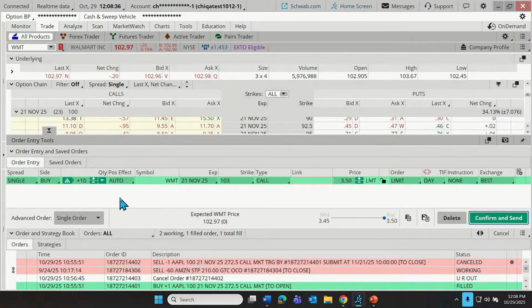So this platform is very much designed for speed of execution for our traders who might be very sensitive about entering orders quickly. Just by clicking on that price, it brings up a buy order. And because I selected the 103 for the 21st of November, notice as we go through this order bar, most of the details are already automatically populated here.